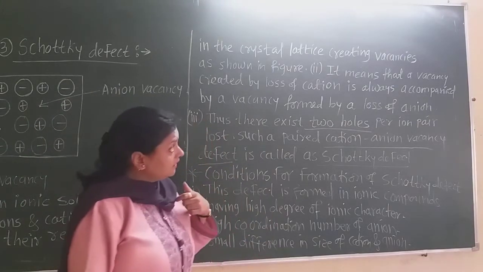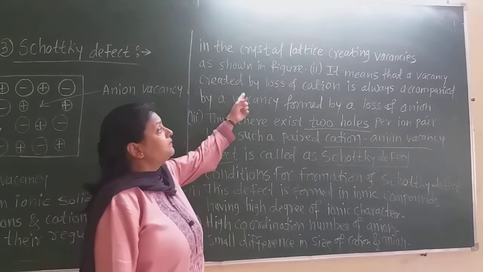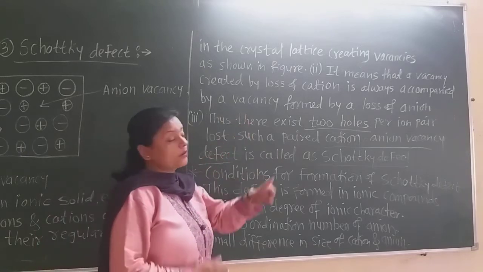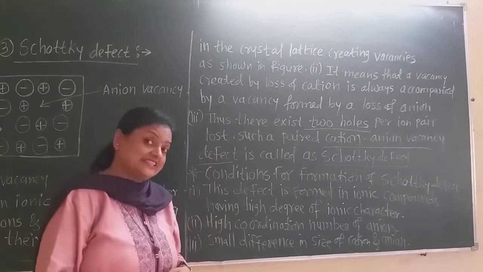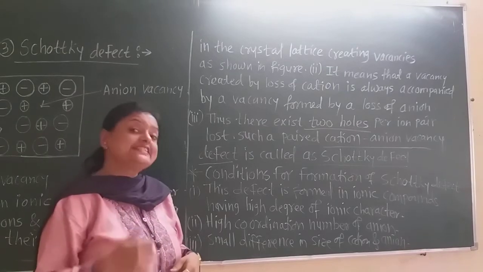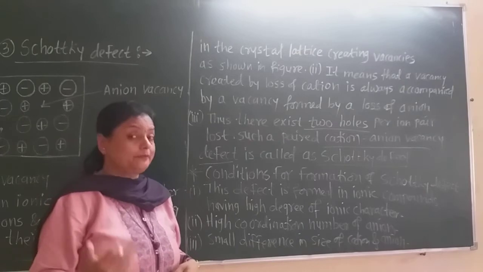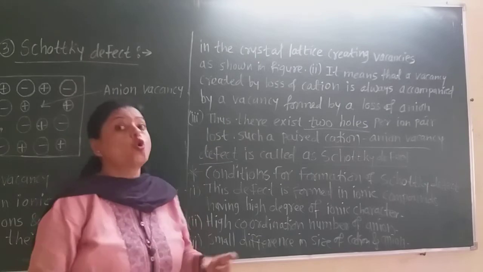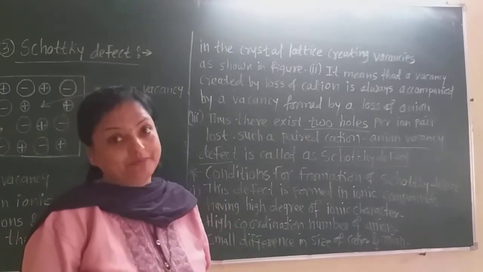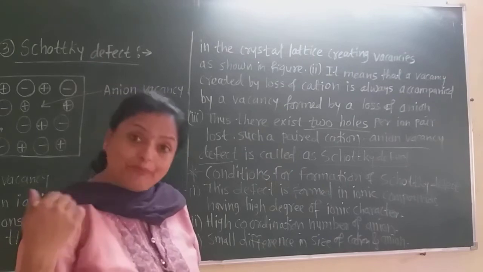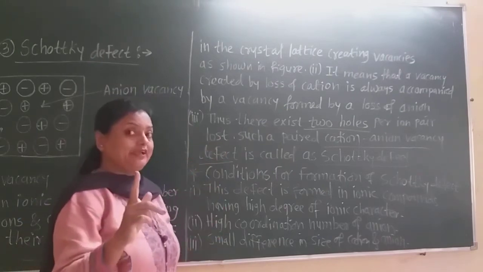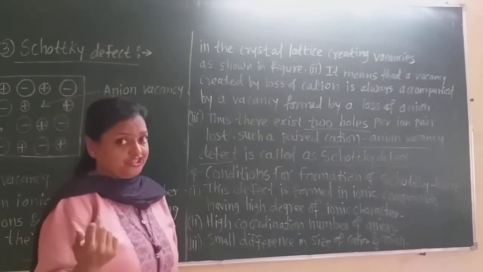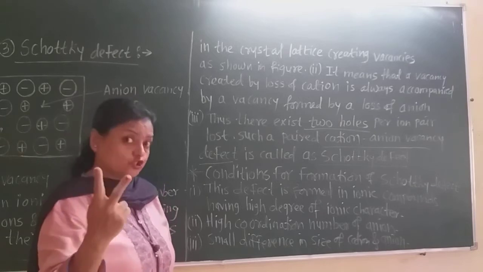Now, it means that a vacancy created by loss of a cation is always accompanied by the vacancy formed by loss of an anion. And thus two holes or two vacancies will be developed there. Two holes per ion pair lost. One ion pair means one cation and one anion. If one ion pair gets lost, there is formation of two holes or vacancies.